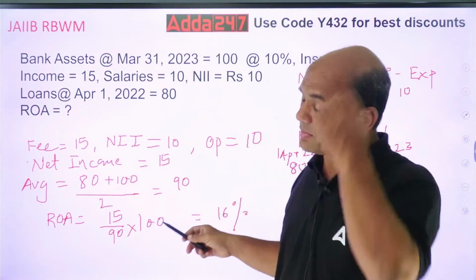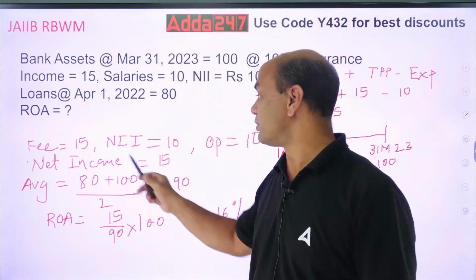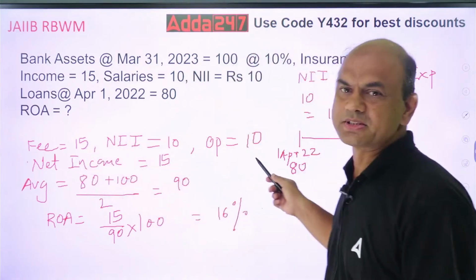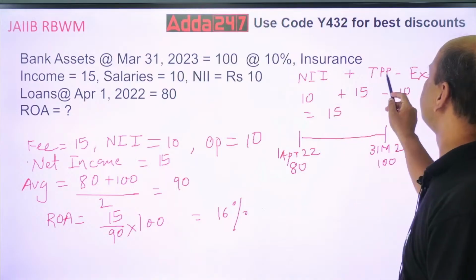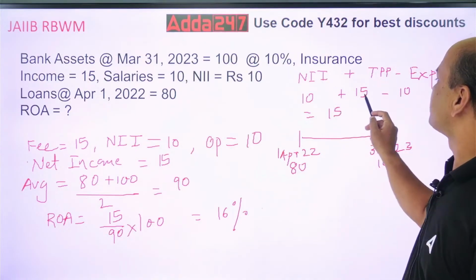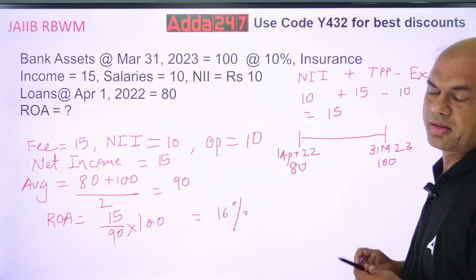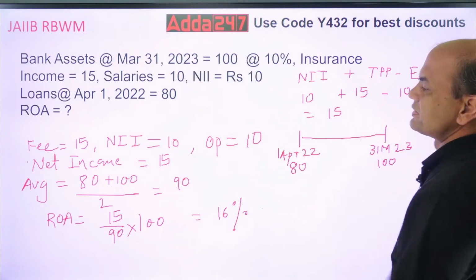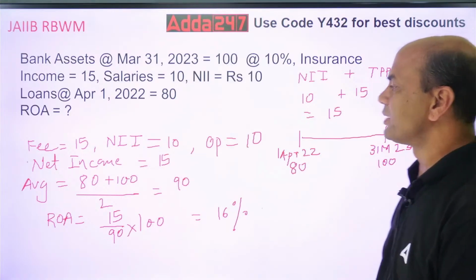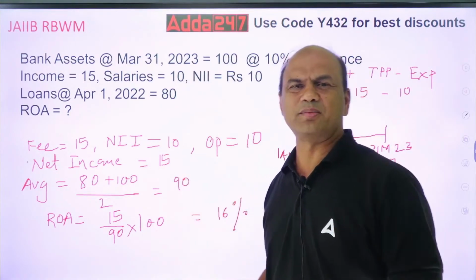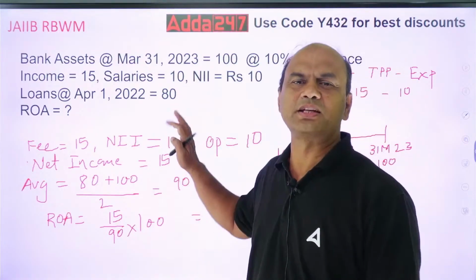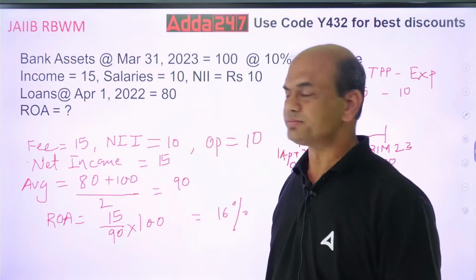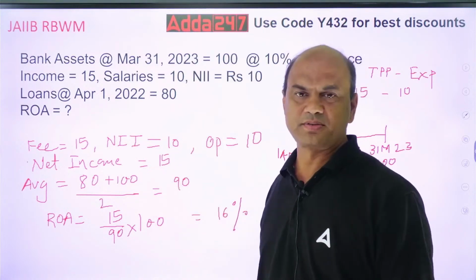So what is my net income then? My net income over here equals NII plus fee income minus expenses. So 10 plus 15 minus 10. So my net income becomes 15 rupees. You can consider them in lakhs, crores, anything. I've taken simple figures so that you understand it. So it becomes 15 rupees.